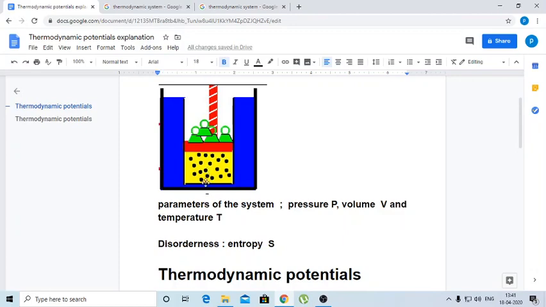Due to their random motion, they collide with each other and exchange their energy. Internal energy is the energy possessed by these molecules due to the collisions among them as well as with the walls of the container, which depends only on the temperature of the system.